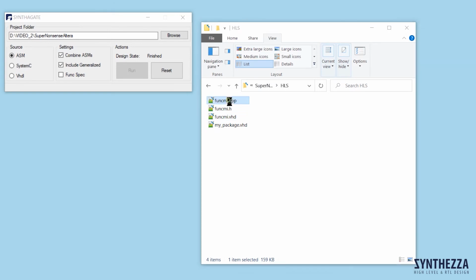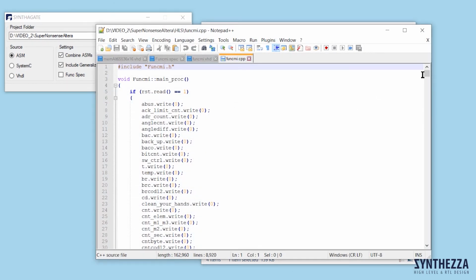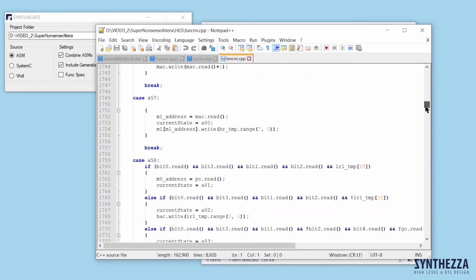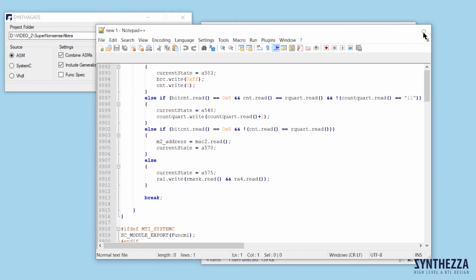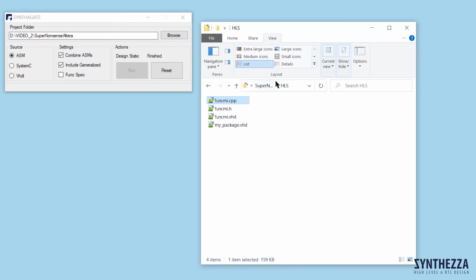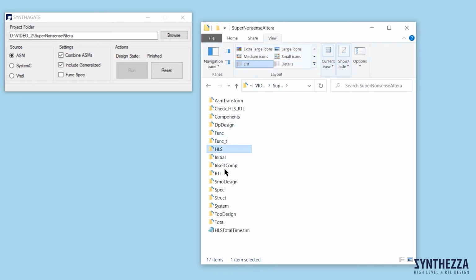File funcmyCpp is longer, 8,919 lines with the same 588 states, and it also presents our design at the high level in systemc. Now let's look at the RTL design in folder RTL.